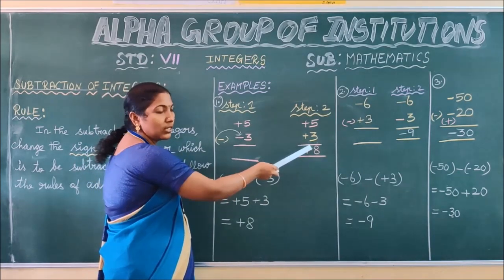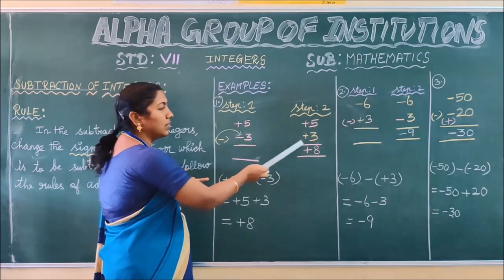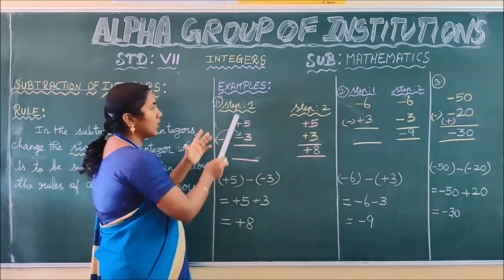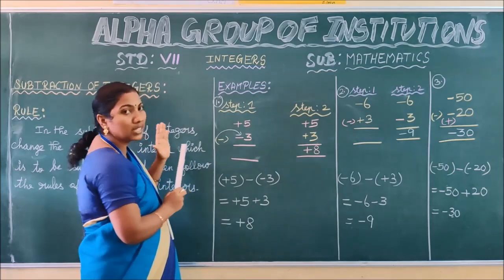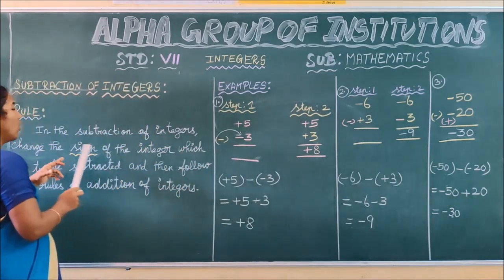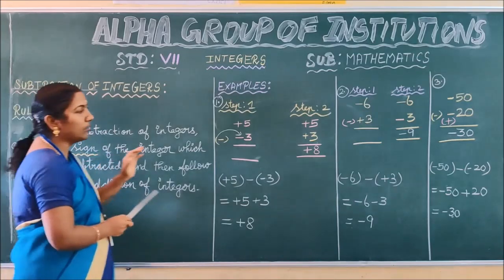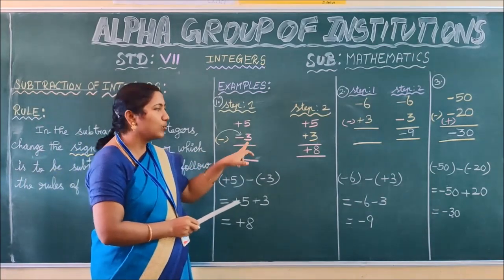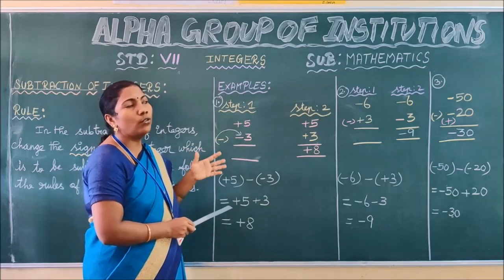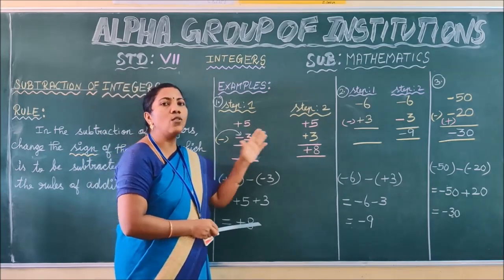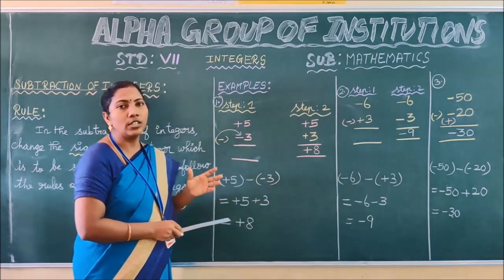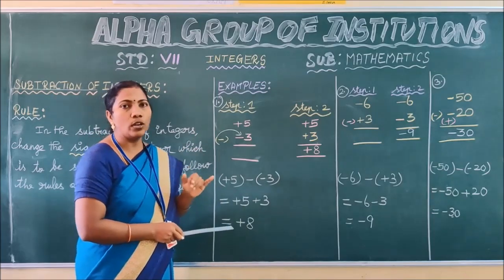How we are changing this symbol: minus into minus, we get plus. Thus, as per the rule of the subtraction of integers, we have to change the sign of the integer which is to be subtracted. Thus, we have changed the sign of the integer which is to be subtracted. Next, what you have to do, children? You have to follow the rules of addition. In addition of integers, we have two rules, rule 1 and rule 2.